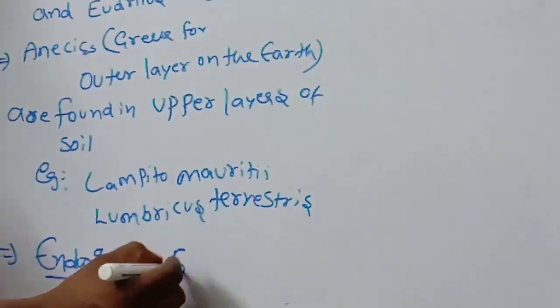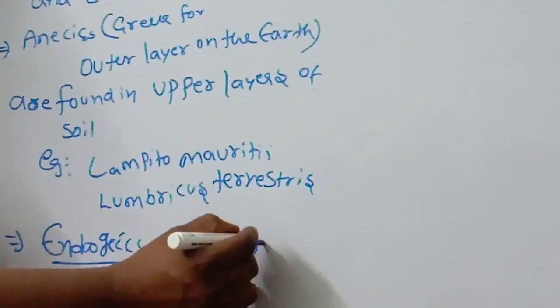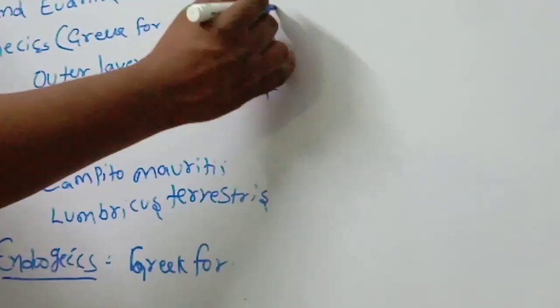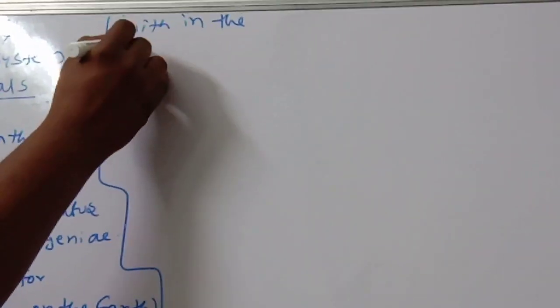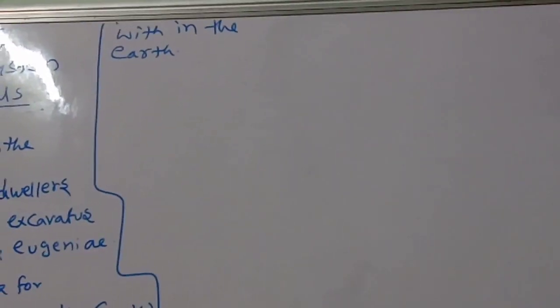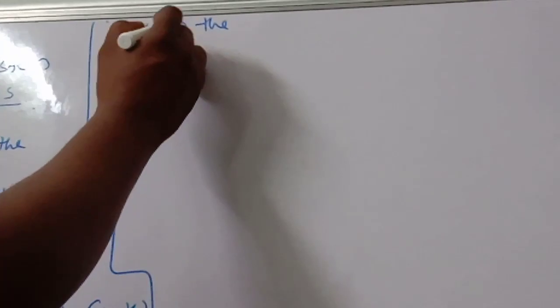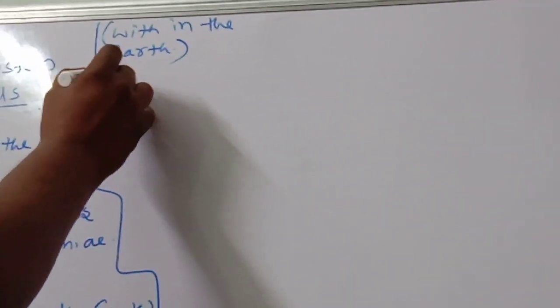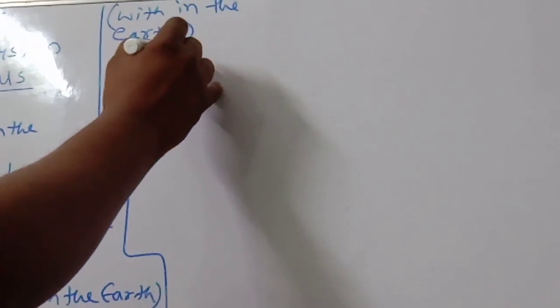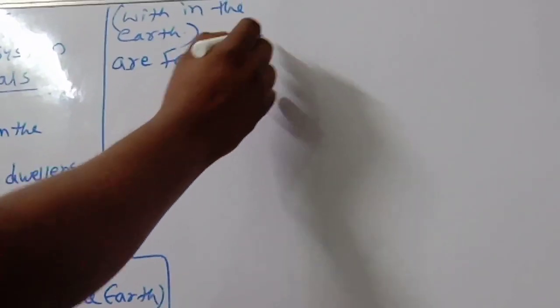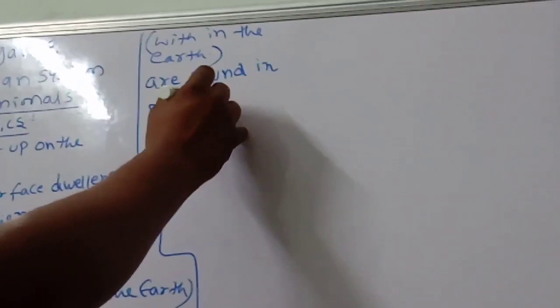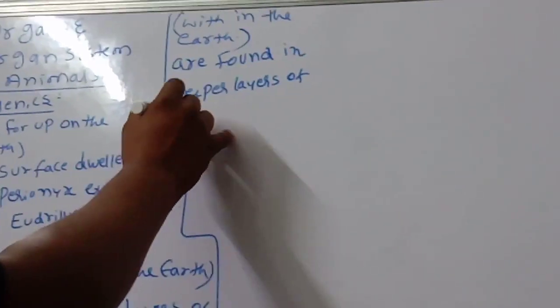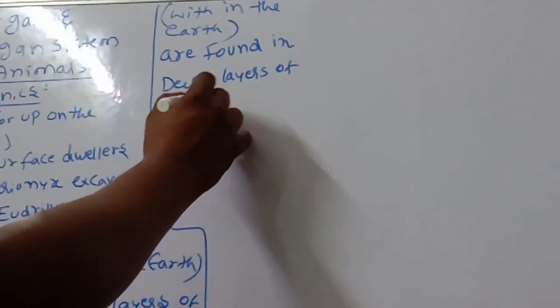Endogeics means Greek for within the earth. These endogeics are found in, very important, deeper layers of the soil.